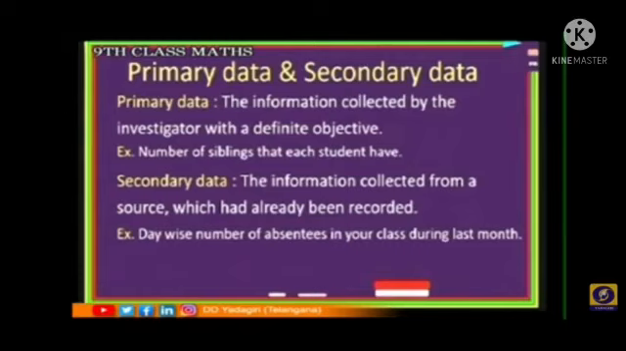What is meant by primary data? The information collected by the investigator with a definite objective. An example of primary data is the number of siblings that each student has. Again, we can discuss secondary data. Secondary data is information collected from a source which has already been recorded. An example of secondary data: day-wise number of absentees in your class during the last month.